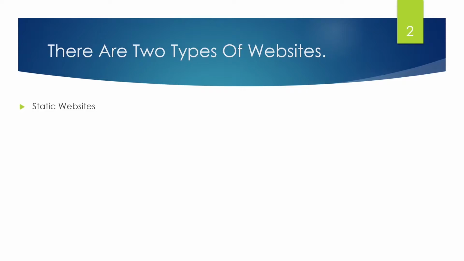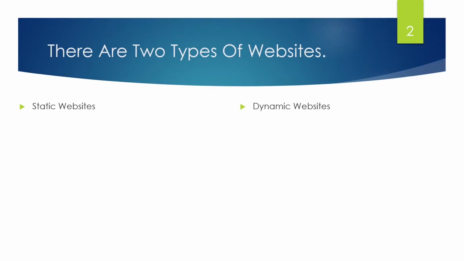It means those websites whose data are not in the control of any user are called static websites. That means any user who comes to your website can't do anything on it. He or she will come, read about your product, and go. That's it. Now the second is the dynamic website.